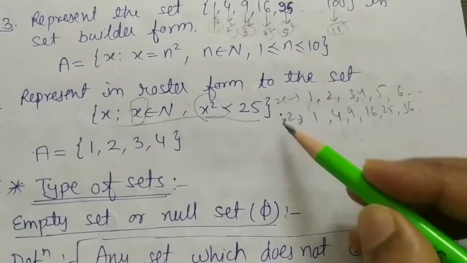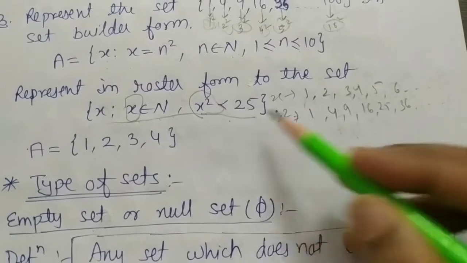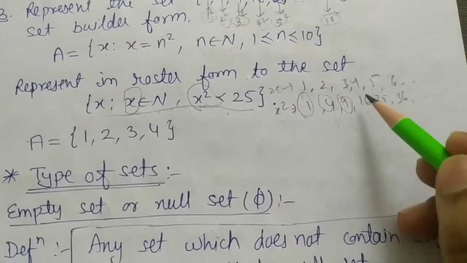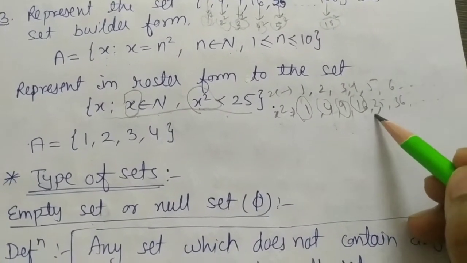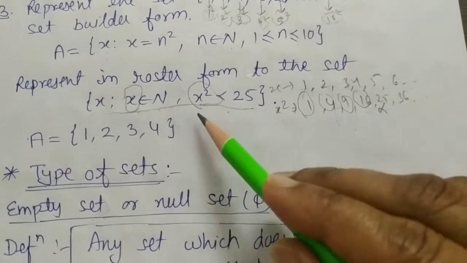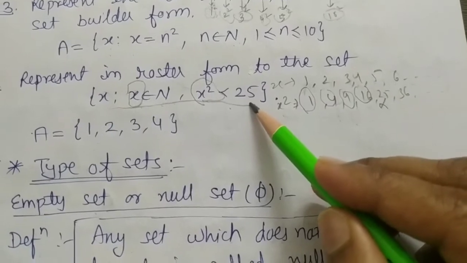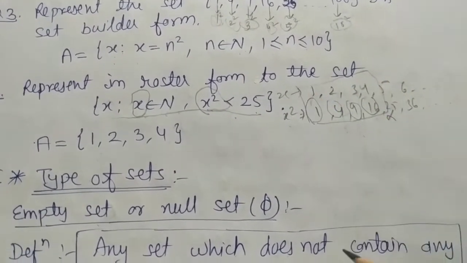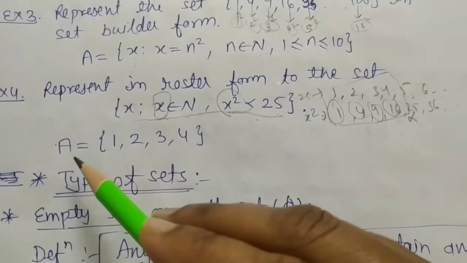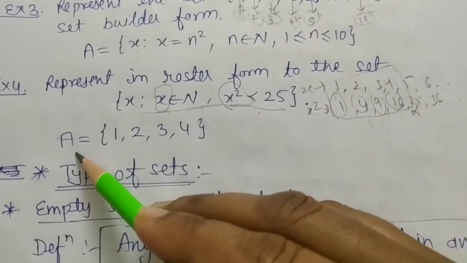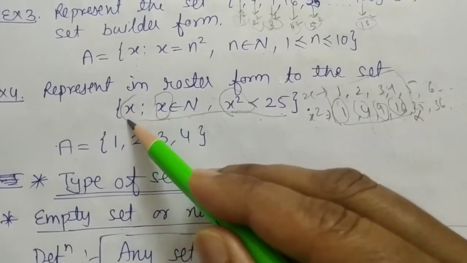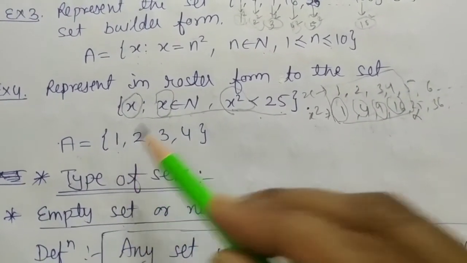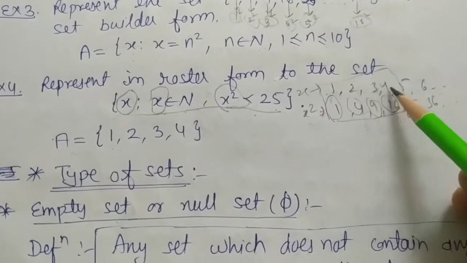Now X square is less than 25. So we can take X square only as 1, 4, 9, 16. We cannot take 25 because we need less than 25, not equal to 25. Now this is our required data. What are we to write in the set? We are to write element X. And X is 1, 2, 3 and 4.